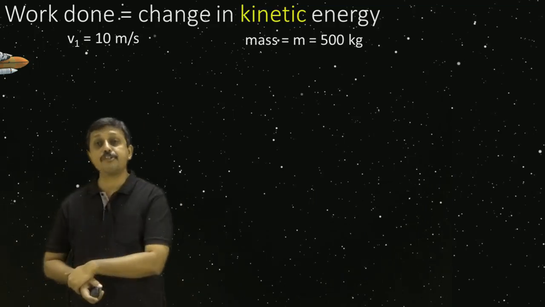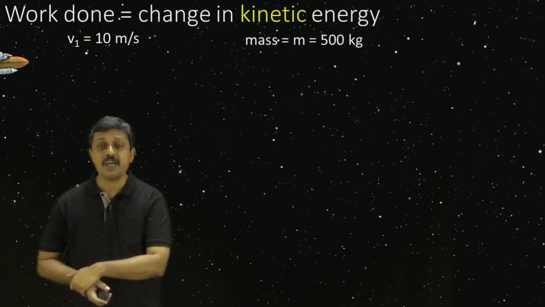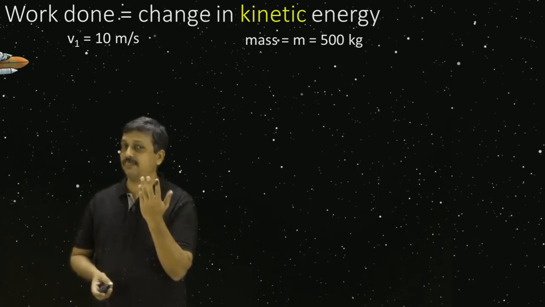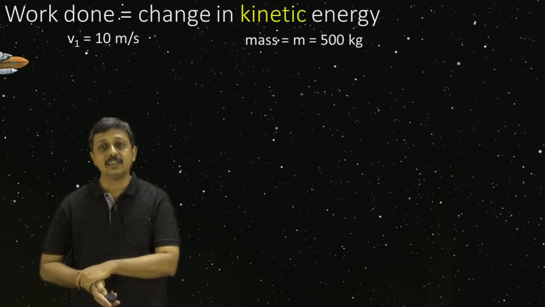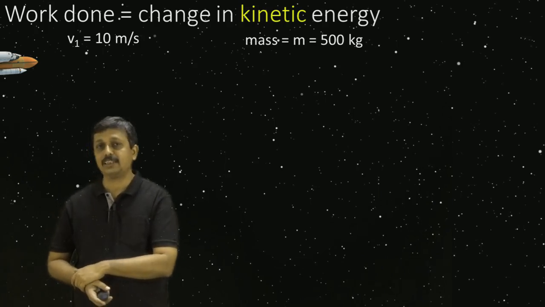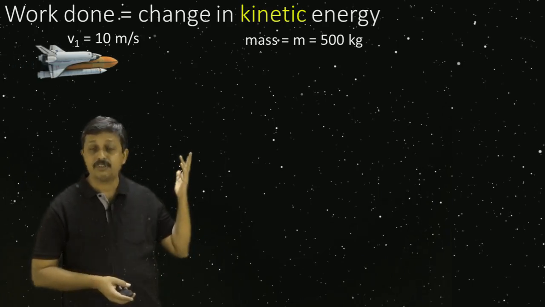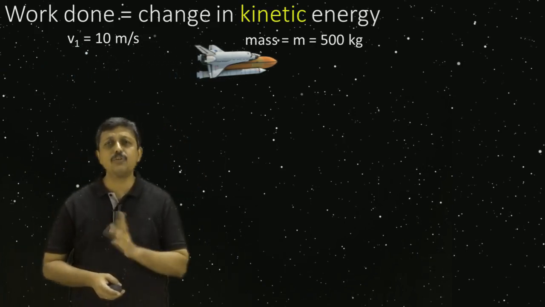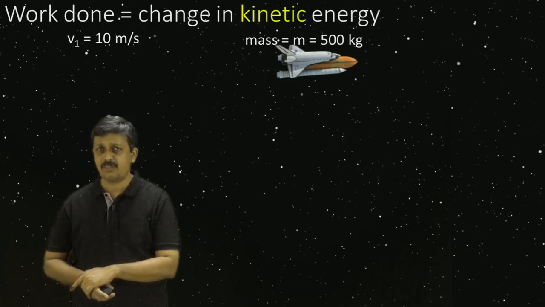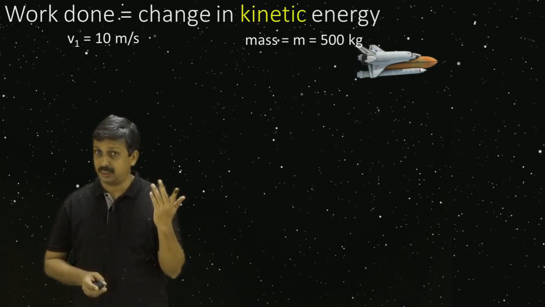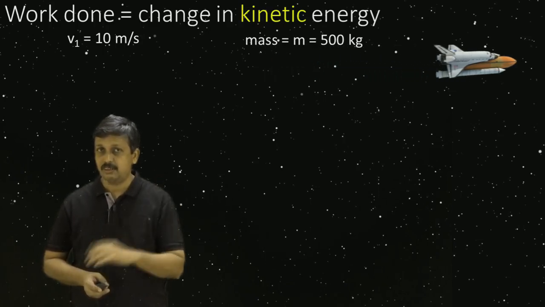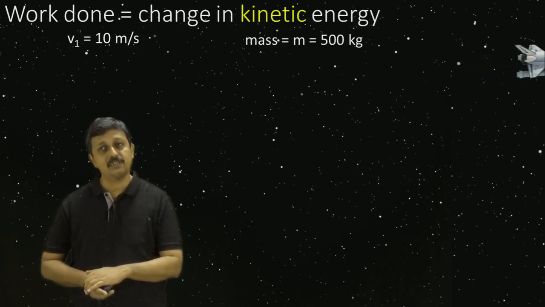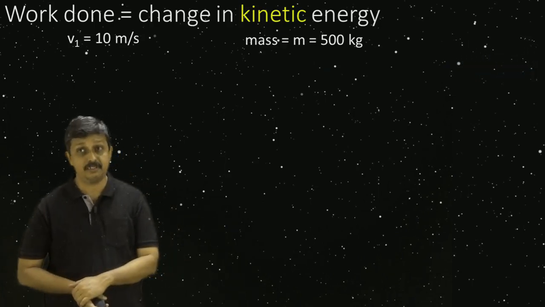Let us say I am in space. In space, anything can move on its own. If it has a certain velocity, it will keep moving. This is my space shuttle, which is moving in space with a velocity of 10 meters per second on its own. There is no fuel required to go at a constant velocity. That is what Newton said in his first law. No fuel required. Unless it is compelled by an external force, it keeps moving at 10 meters per second.